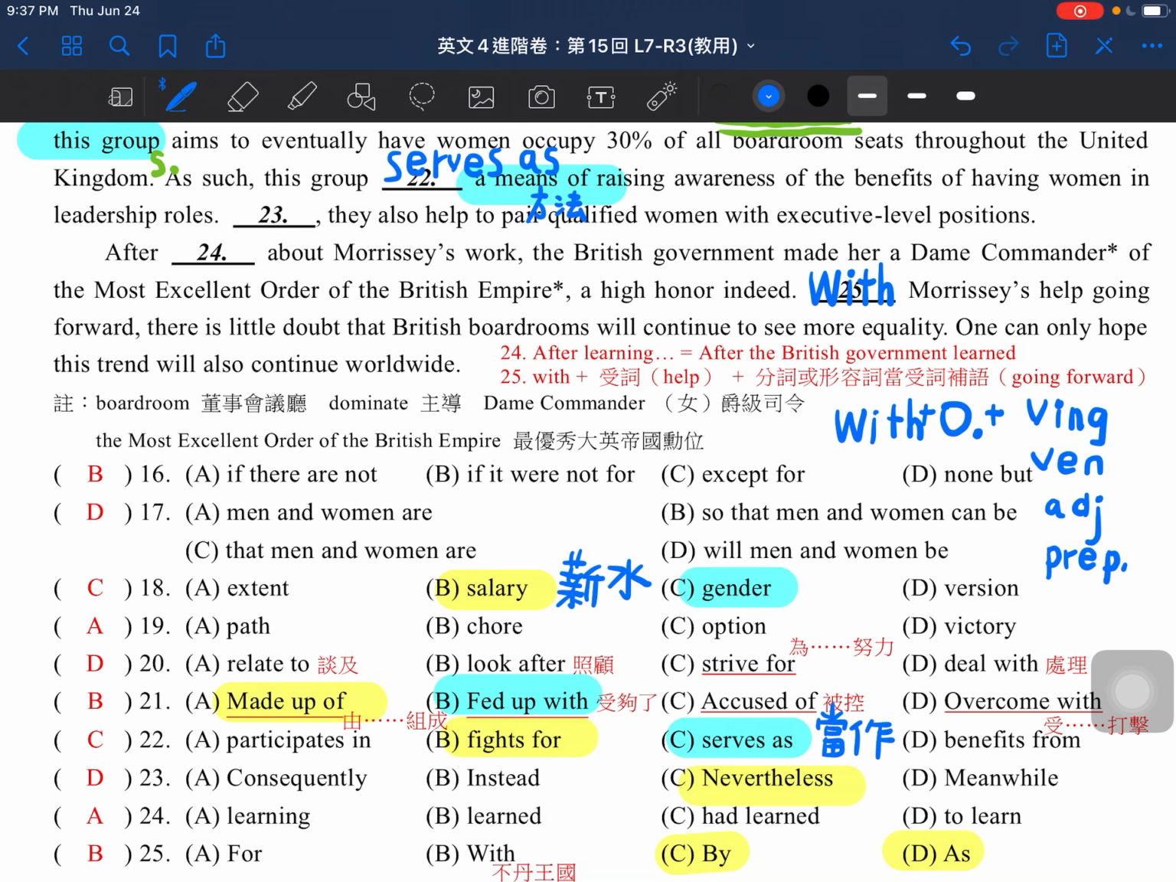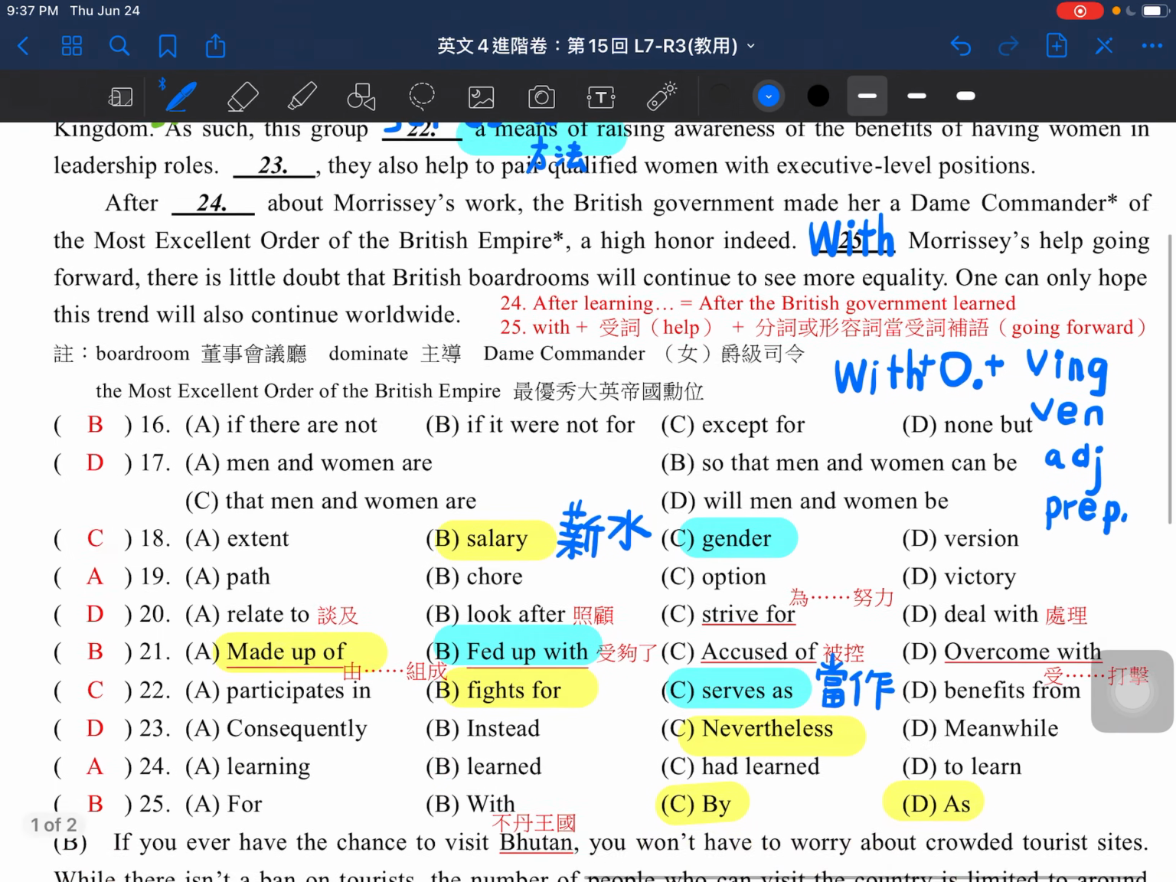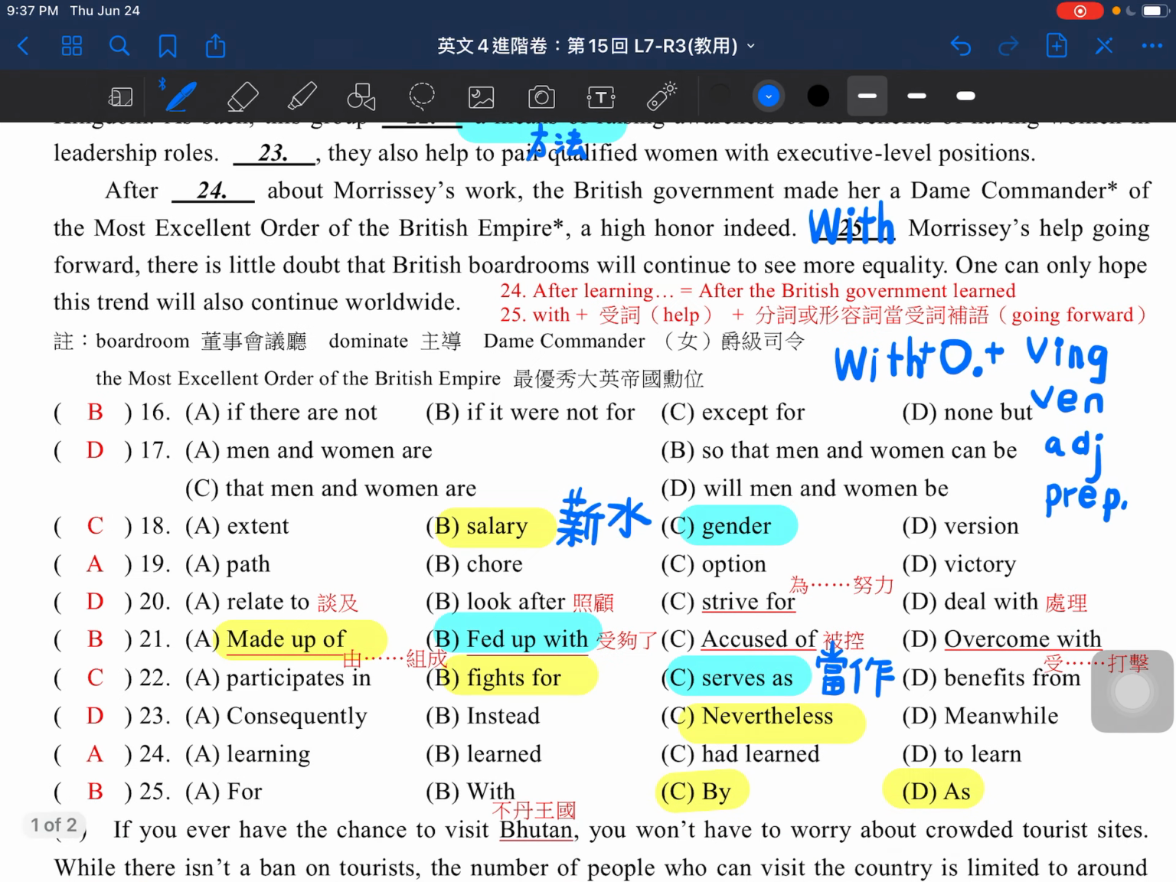So we'll choose a way like this one. This group serve as a way of raising awareness. This group serve as a means of raising awareness. Right? Then let's move on to number 25.